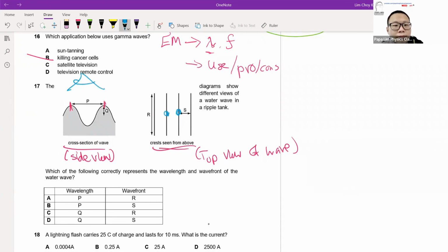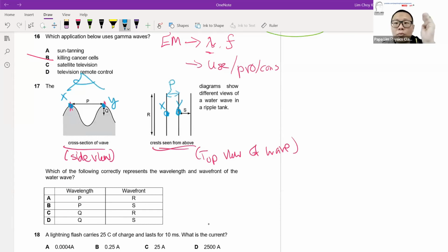So here, this is Y, this point will be X. If I look from top view, this point will be X, this point will be Y. So this is what we call the crest. You look from top view, you only see the crest, and that crest corresponds to the side view of the crest. So between X and Y is what we call your P, your wavelength.